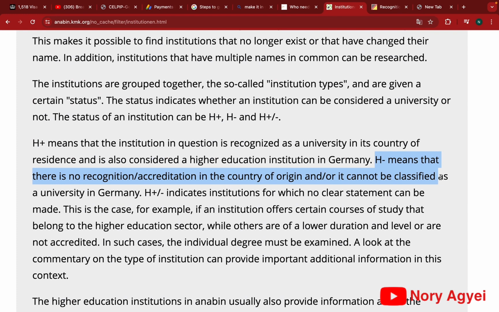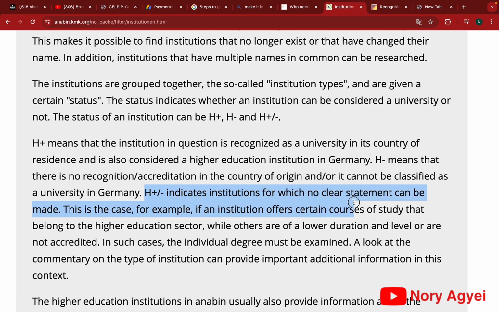Now, there's another result that you can get, and it will indicate H plus or minus. This means that no clear statement can be made. So when you put in your institution and you have this result, you can go in further to find more information as to whether there's any recognition or not.